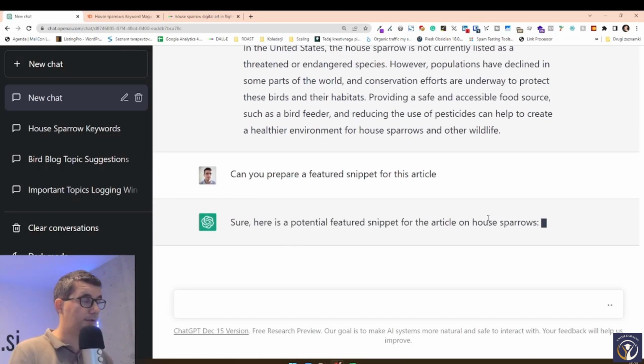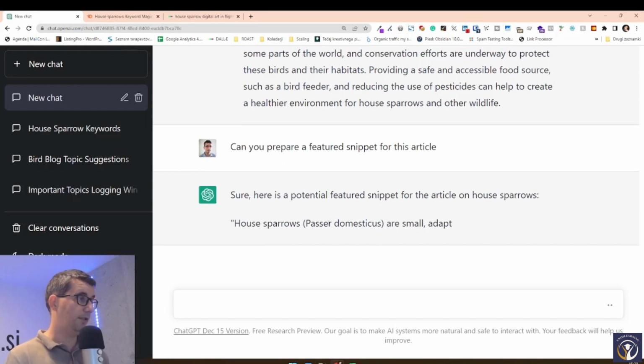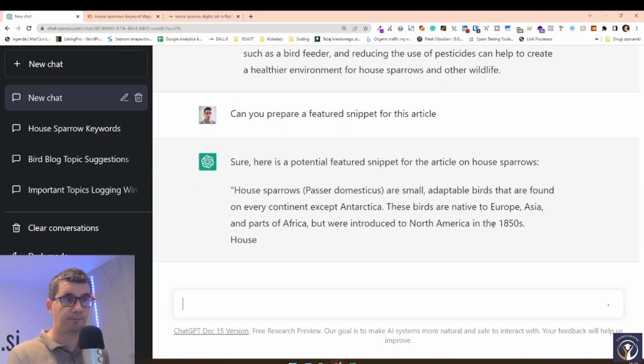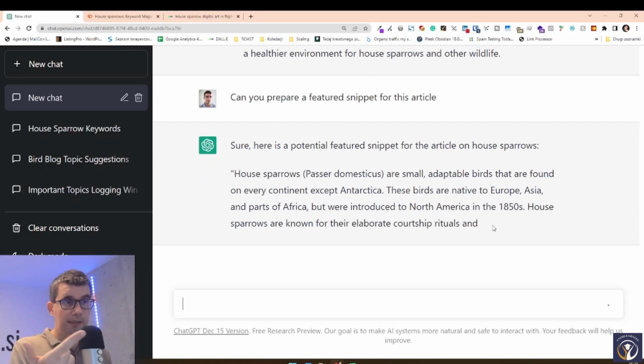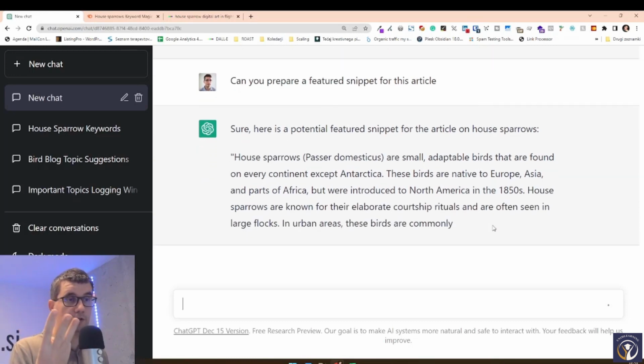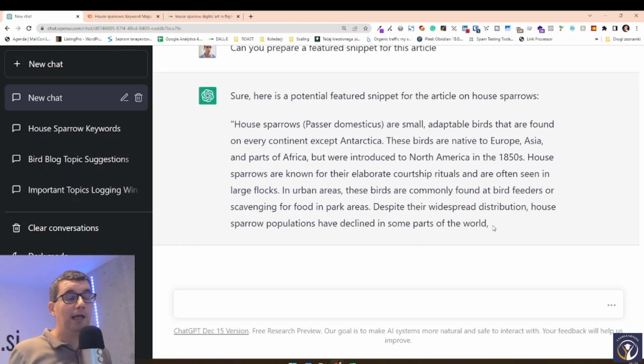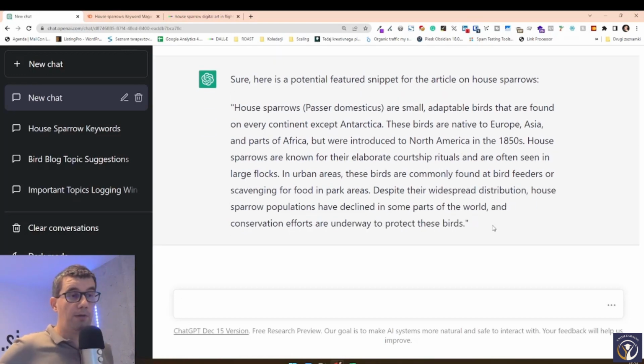And of course, ChatGPT knows what a featured snippet is, and it gives you an answer for that. Now we have the content, the title, the meta title, and the description. We have the frequently asked questions. We have the featured snippet. The last thing that we need before we can go and publish the article is a featured image.